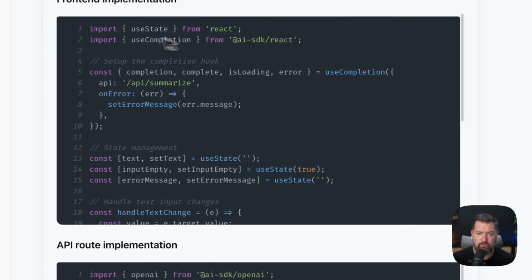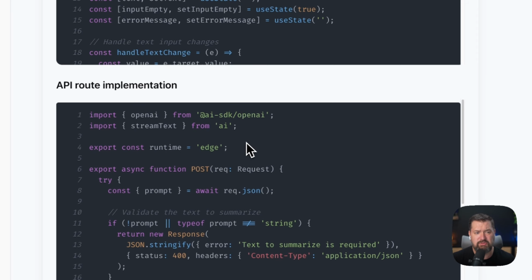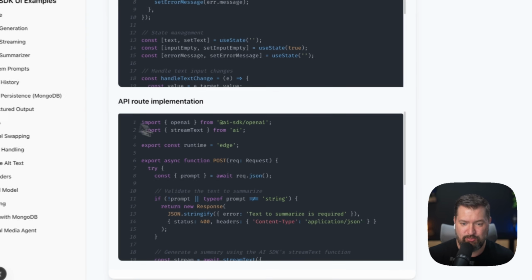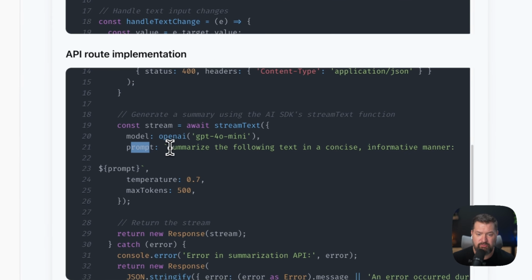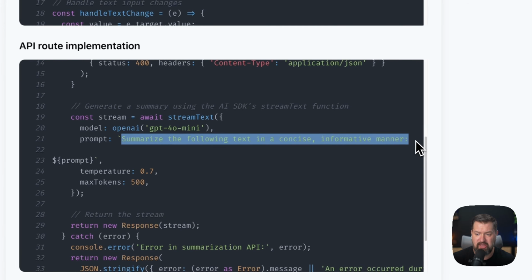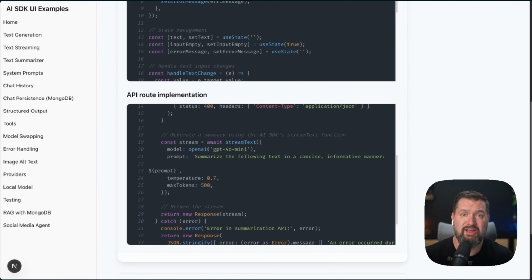So let's look at the code for this. So on the front end, again, we're using that use completion hook. And on the back end, we are using stream text. That's exactly what we used for the text streaming example. The only difference here is if we scroll down, we're including a prompt here, summarize the following text in a concise, informative manner, and then giving it the actual prompt here. So this example shows how the same pattern can be applied to different use cases. The code is almost identical to our streaming example, but the application is completely different.